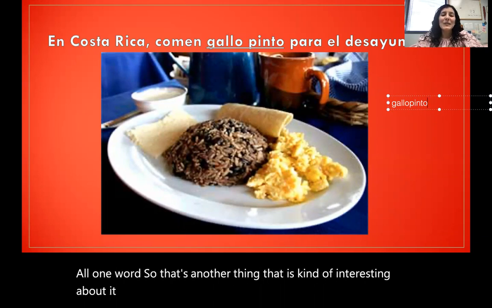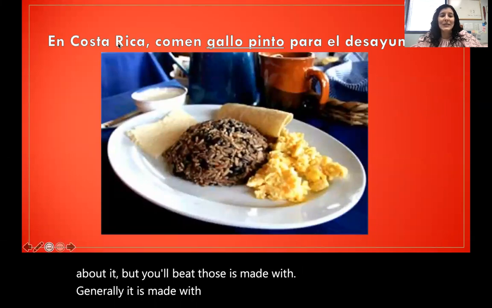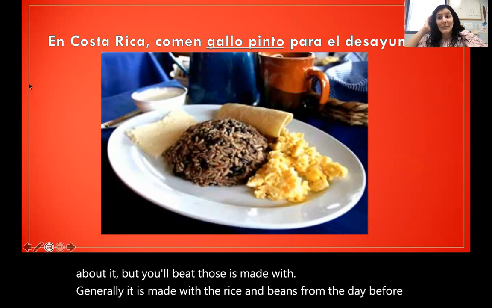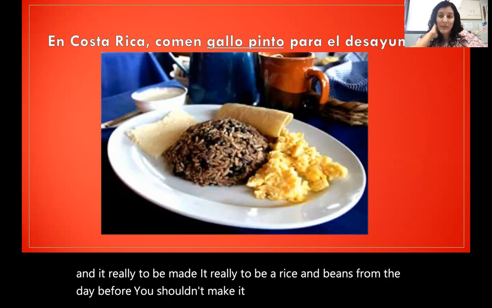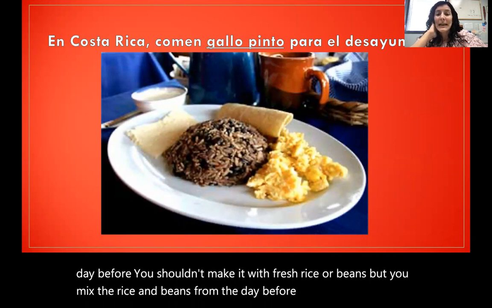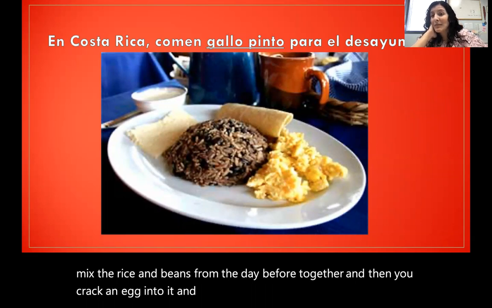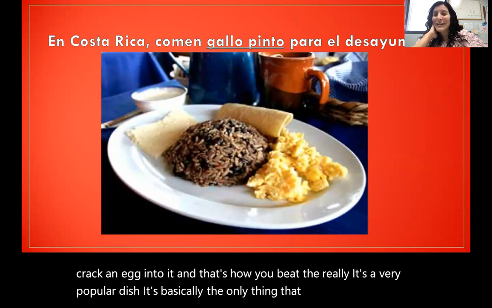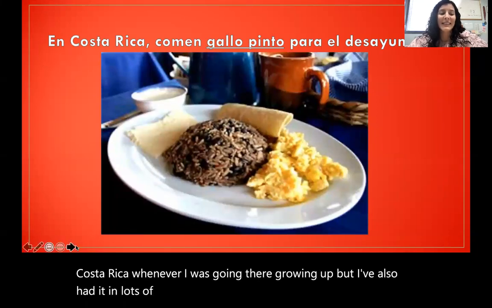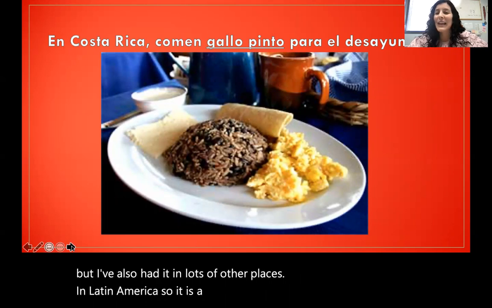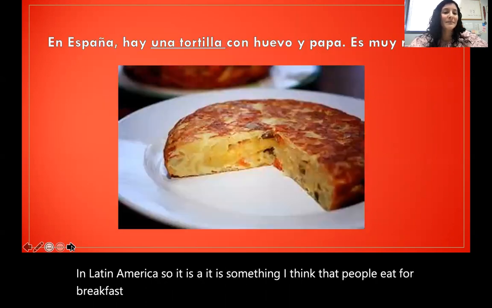But gallo pinto is generally made with the rice and beans from the day before. And it really has to be rice and beans from the day before. You shouldn't make it with fresh rice or beans. But you mix the rice and beans from the day before together, and then you crack an egg into it. And that's gallo pinto, really. It's a very popular dish. It's basically the only thing that I ate for breakfast in Costa Rica whenever I was going there growing up. But I've also had it in lots of other places in Latin America. So it is something I think that people eat for breakfast in other places.